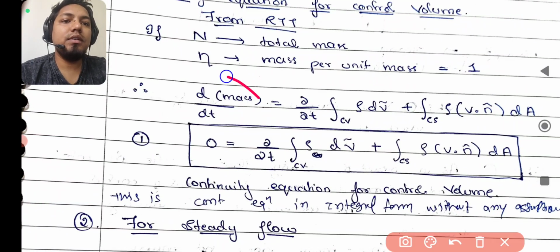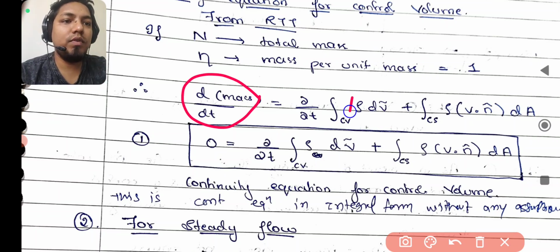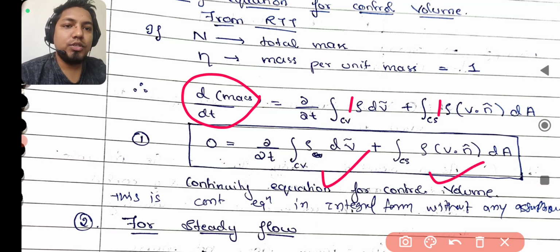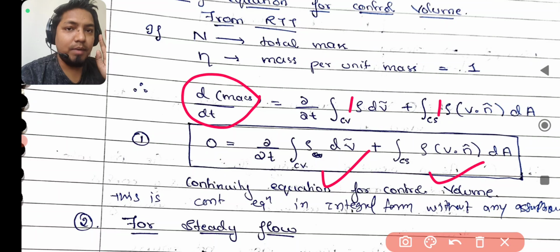We have replaced here, n is equal to mass, capital N is equal to mass, and here 1 and here 1. Okay, so this became the final term. So now this became your continuity equation for control volume, and this is your continuity equation in integral form without any assumption. It means this is valid for viscous flow, inviscid flow, rotational flow, irrotational flow, steady flow, unsteady flow. I mean, for everything, compressible flow, incompressible flow. For everything it is valid.